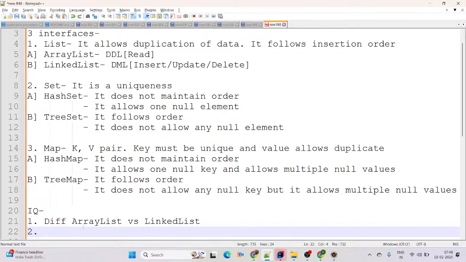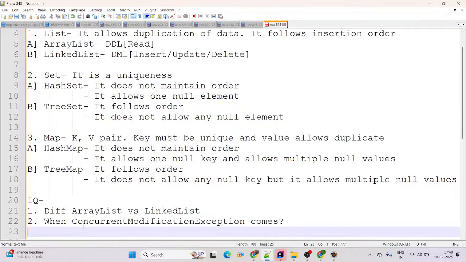Coming to the next question: when does concurrent modification exception come? The answer is in iteration. If you are trying to add or remove the elements, a key value pair, at that time concurrent modification exception comes. I will create the scenario for concurrent modification exception.